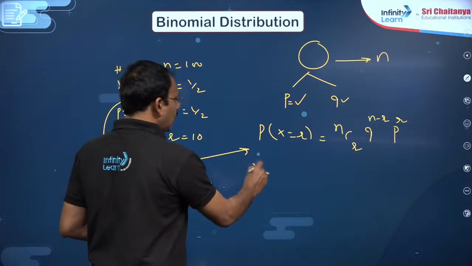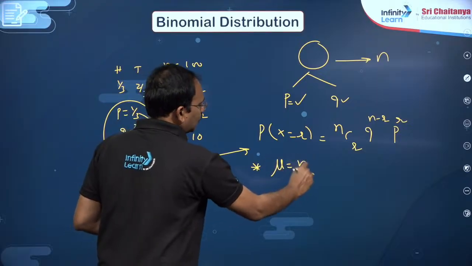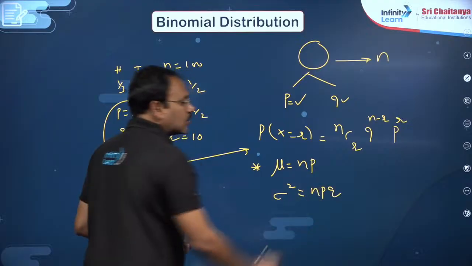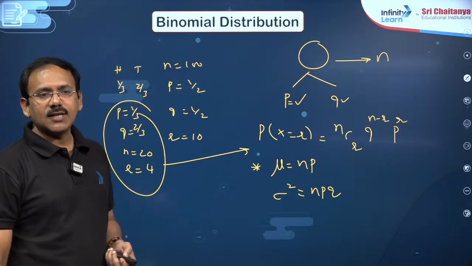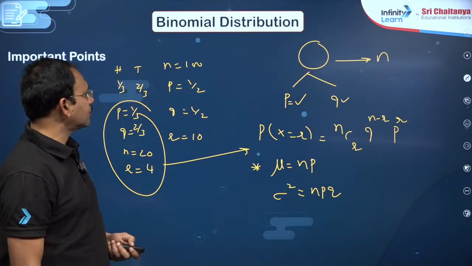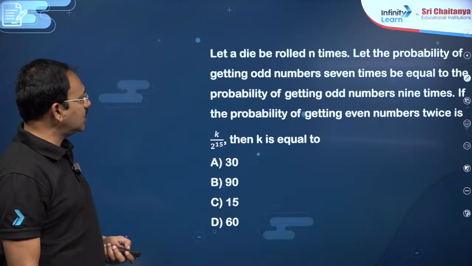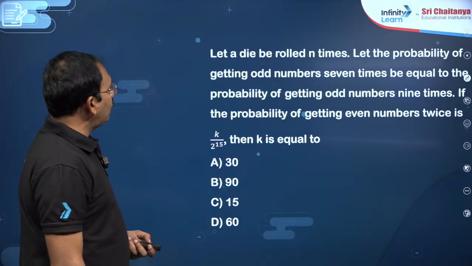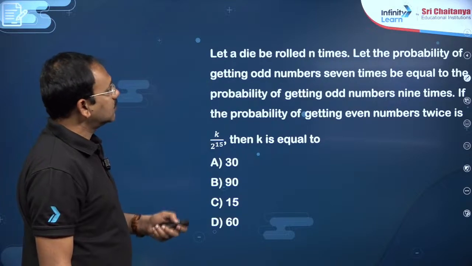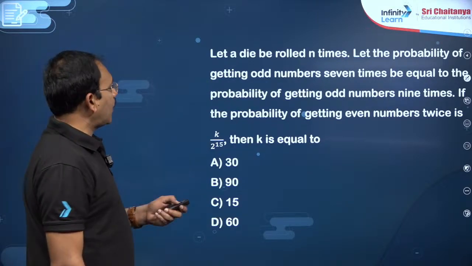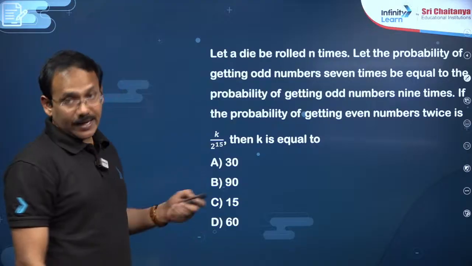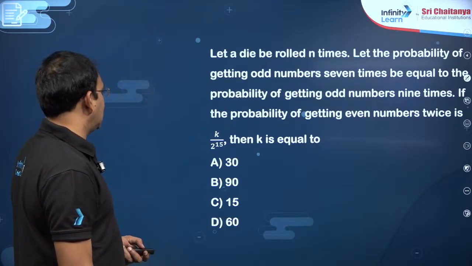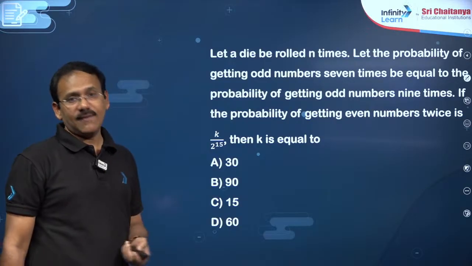In this case, do remember mean mu is equal to np, variance is equal to npq. This is also important here. Sometimes direct questions are given on this also. Right, dear students, you see this question: a die is rolled n times, let the probability of getting an odd number 7 times be equal to the probability of getting an odd number 9 times. So if the probability of getting an even number twice is k by 2 power 15, then the k value is?